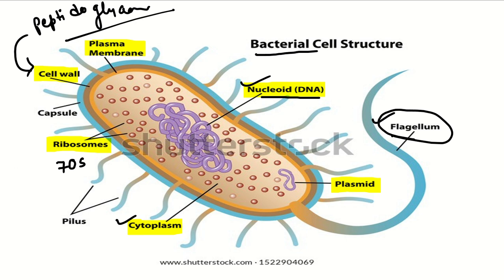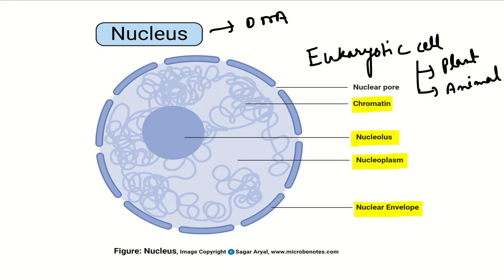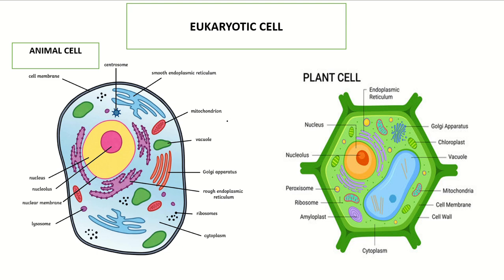Next, I will discuss the eukaryotic cell. There are two types of eukaryotic cells, which have a well organized nucleus. We are talking about a well organized nucleus, meaning the nucleus consists of these four parts. This kind of nucleus you will get in the eukaryotic cell.